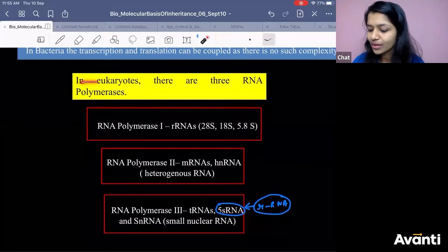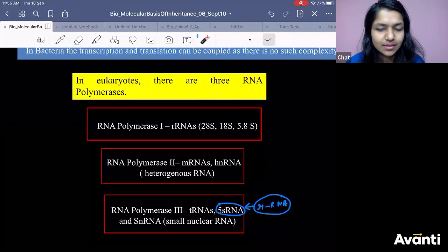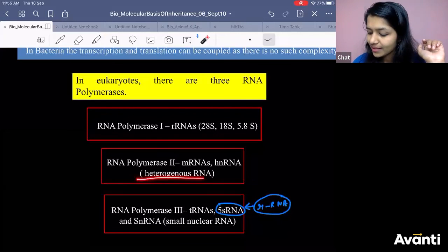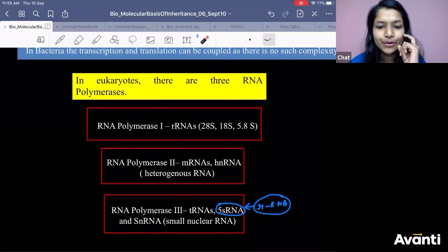Now, look at this very carefully. In eukaryotes, there are 3 RNA polymerases. RNA polymerase 1, RNA polymerase 2, RNA polymerase 3. Which one is making hnRNA? Which RNA polymerase will help you in making hnRNA, heteronuclear RNA?